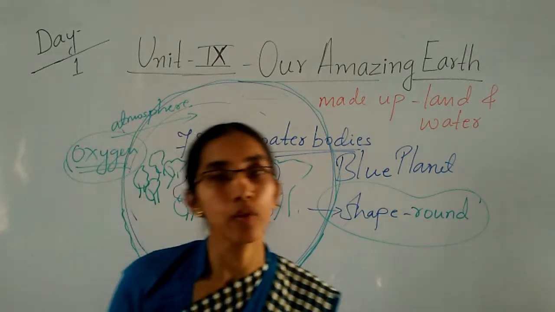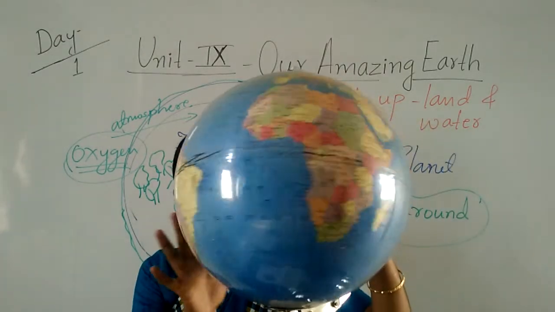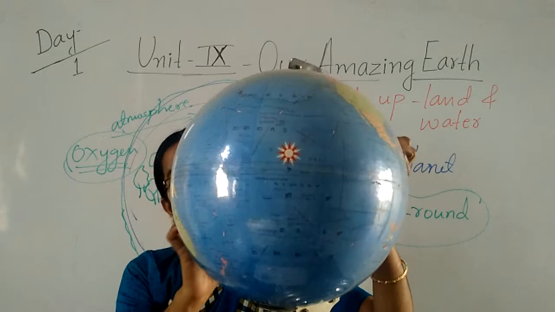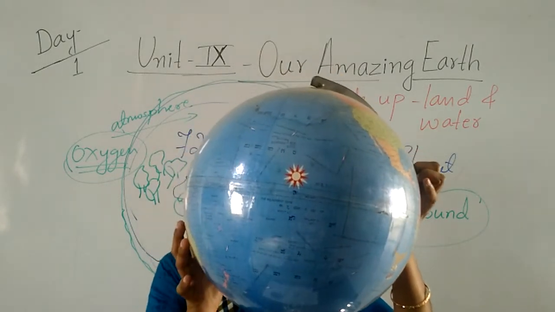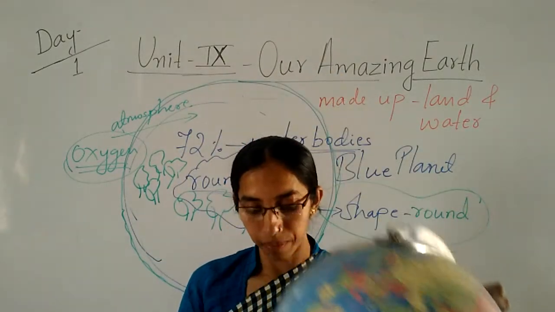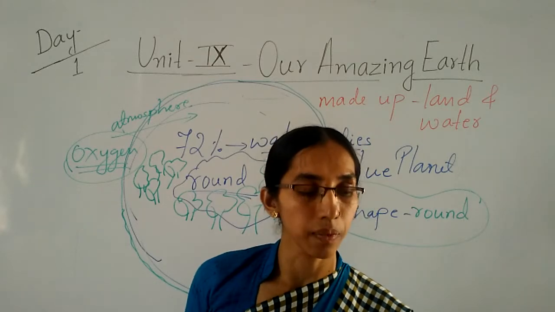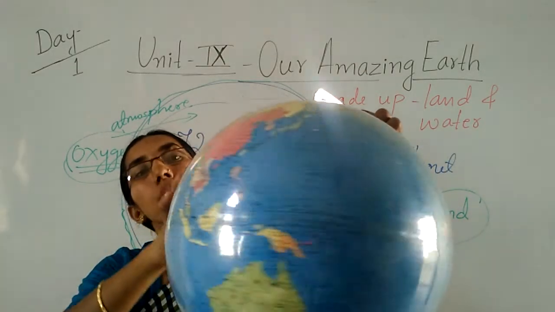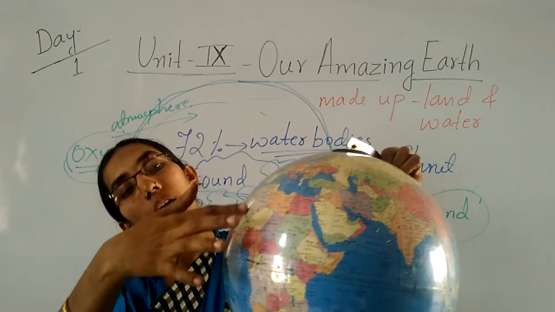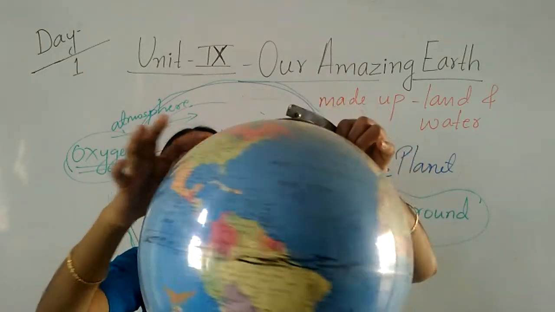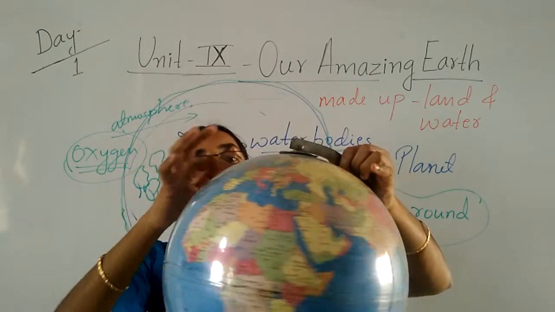So it is also called the blue planet. The rest is land. This is the land where we live. You can see here the yellow and brown color. This is the land where we live, children.